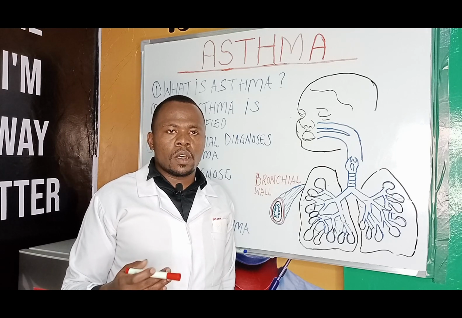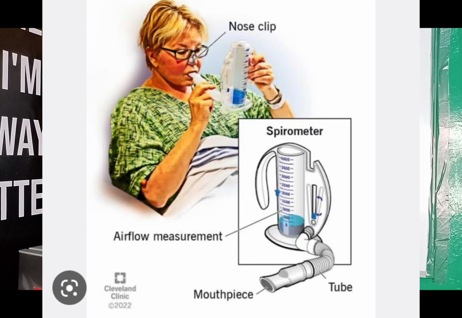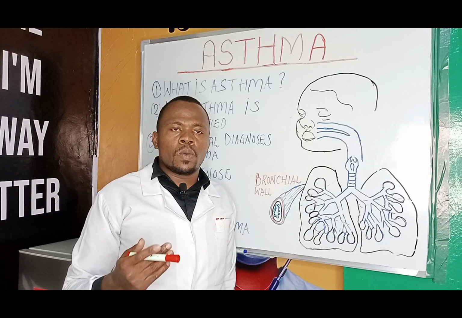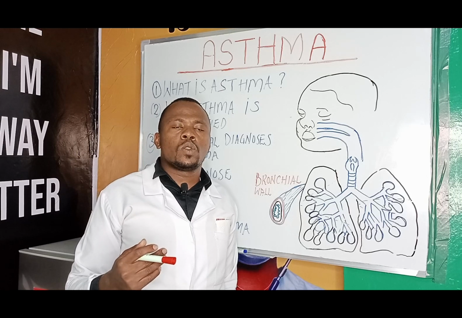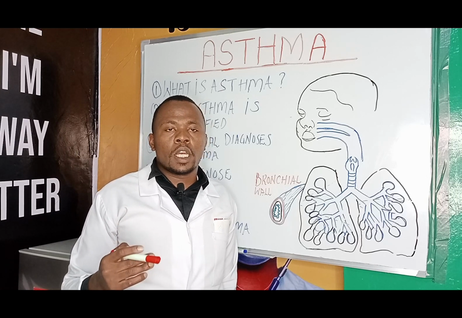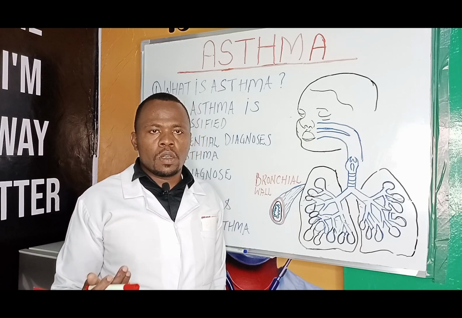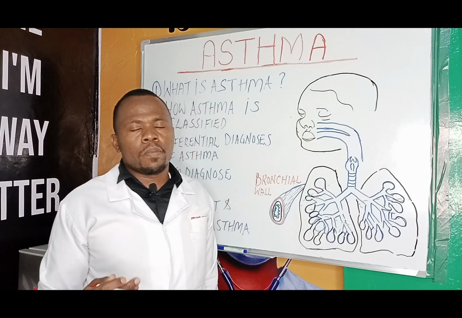Those lung function tests include, one, spirometry. Spirometry is a test that is used to estimate the narrowing of your bronchus when you have asthma. It is done by determining the amount of air you can exhale after taking a deep breath. It also determines how fast you can breathe out the inhaled air.